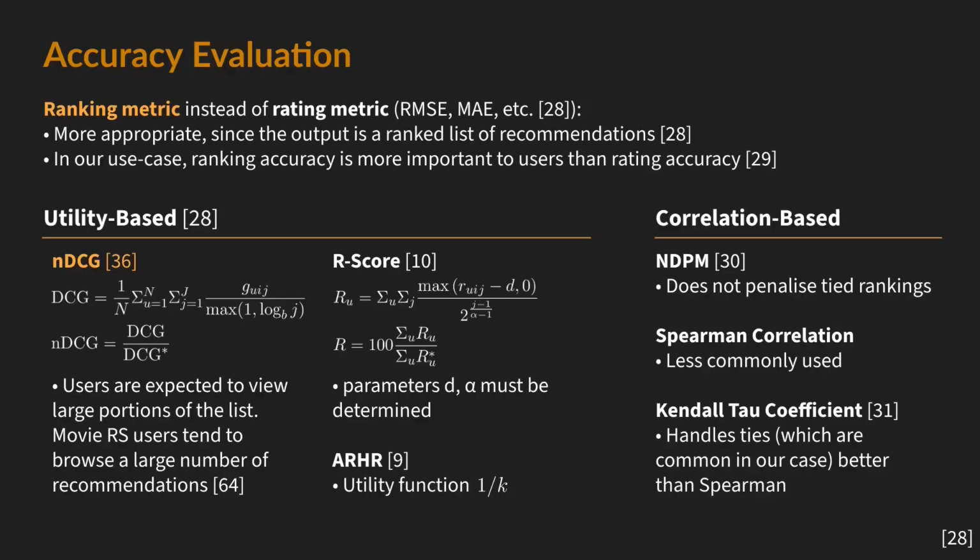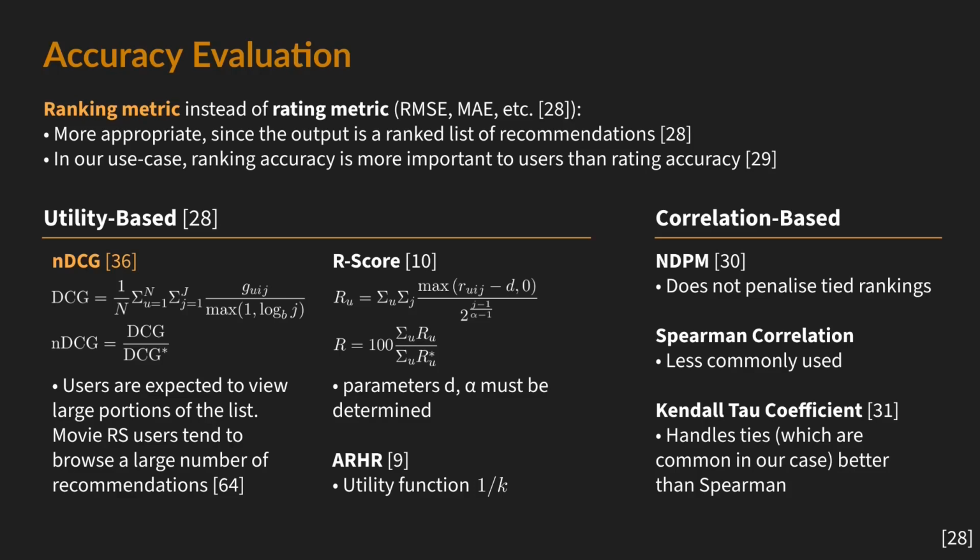There we go. To evaluate the accuracy of the system, a ranking metric is more appropriate than a rating metric, as the final output is ultimately a ranked list, for which the relative order is more important to the user than the scores of each item. A utility-based metric is used because purely correlation-based metrics do not explicitly prioritize the top of a list.